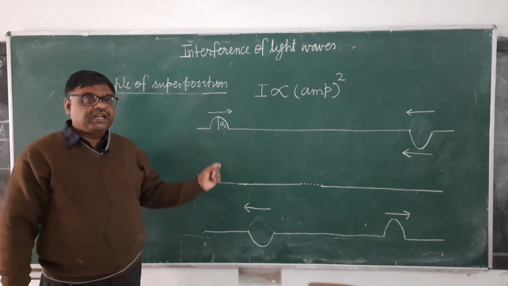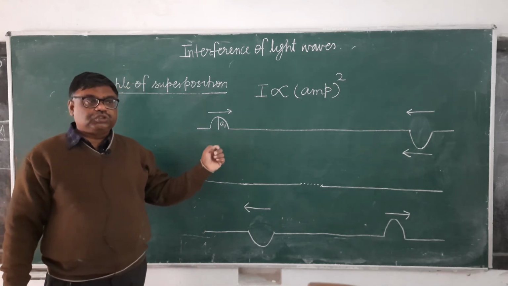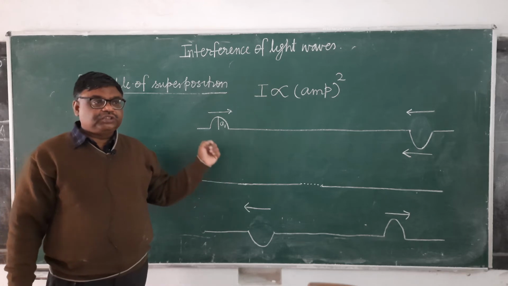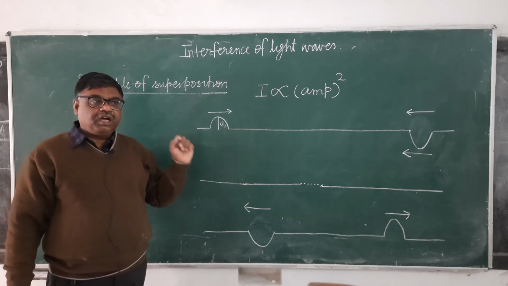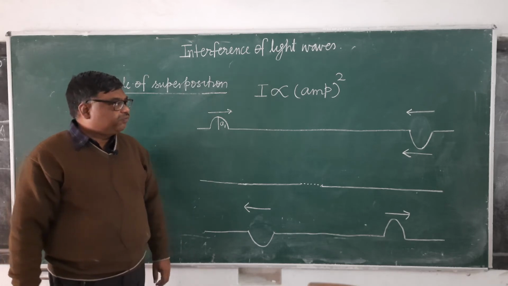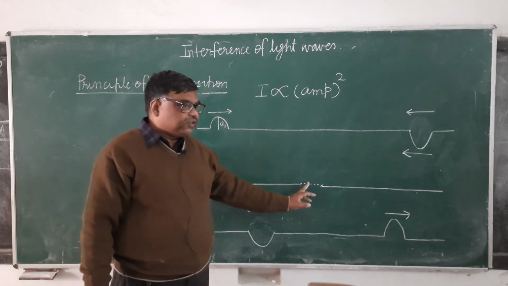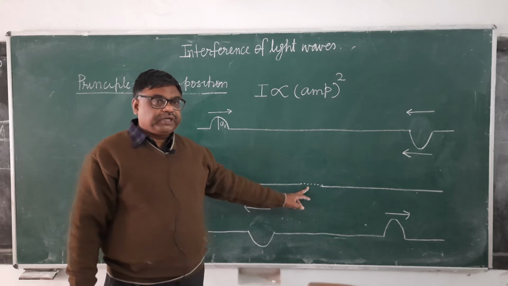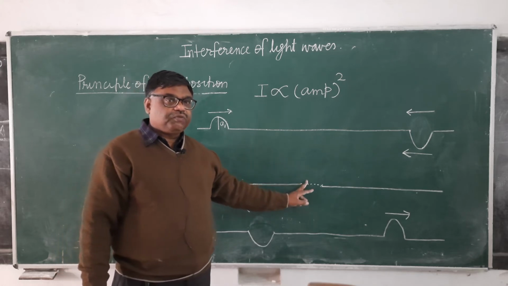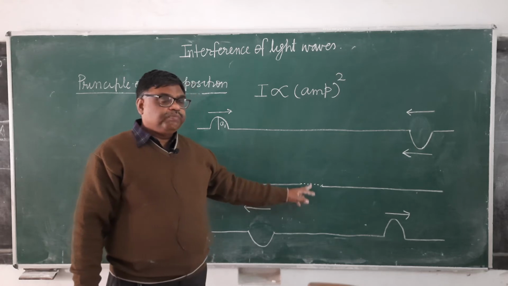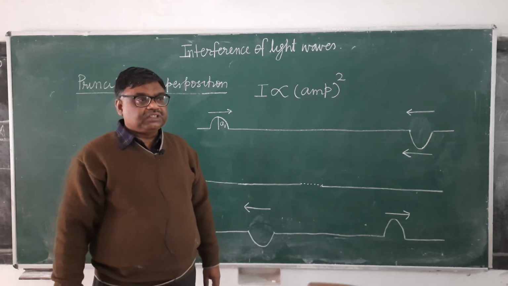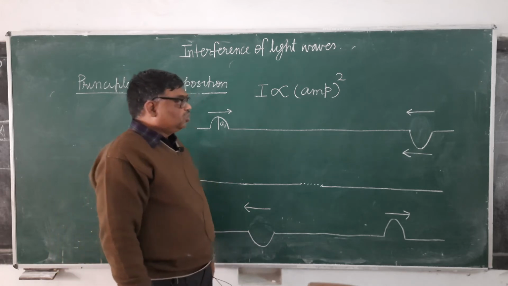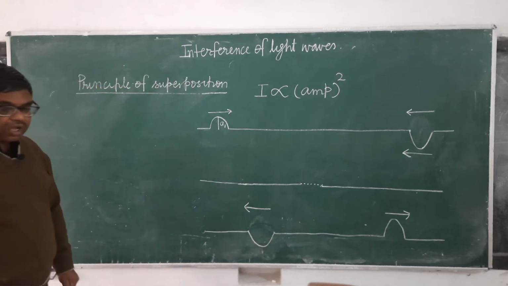We say that the waves are superposing destructively, in opposite phases. When they superpose in opposite phases, the amplitude of the resulting wave will be minimum, and minimum intensity will be observed. So this is about the principle of superposition.